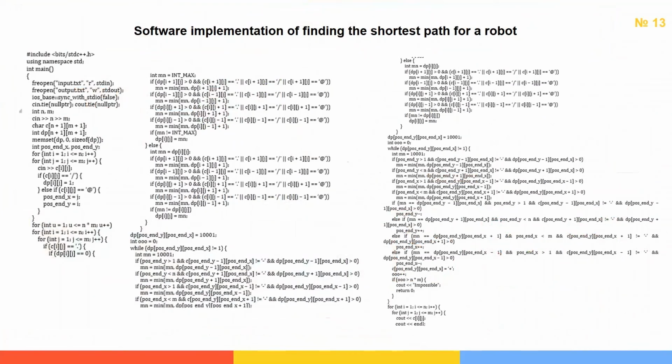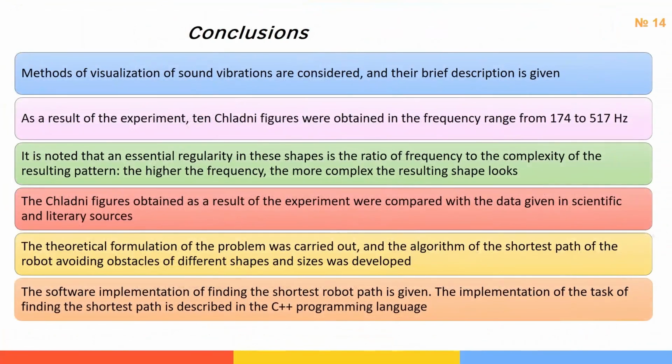After standardizing them concerning the shape and frequency of the waves, it will be possible to estimate the length of the path and the distance to the obstacle. Thanks to this, the robot movement can take place in an opaque space and, with the help of acoustics, detect even tiny obstacles on the way, which would be invisible for a typical video signal. The main achievement of our work is the possibility of practical use of the physical phenomenon of visualization of sound waves for predicting the movement of a robot in two-dimensional opaque space.